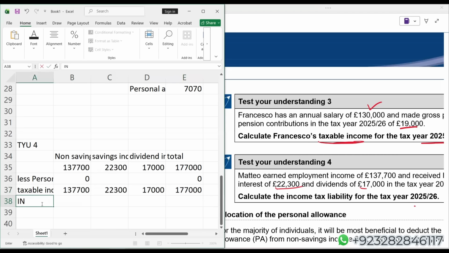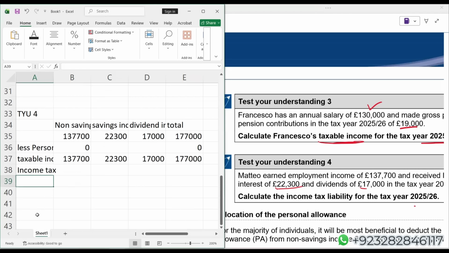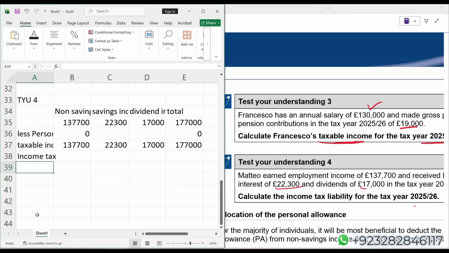Now, students, income tax. First, you have to apply tax rates on non-saving incomes. After that, of course, saving, and finally, dividend income. Non-savings.